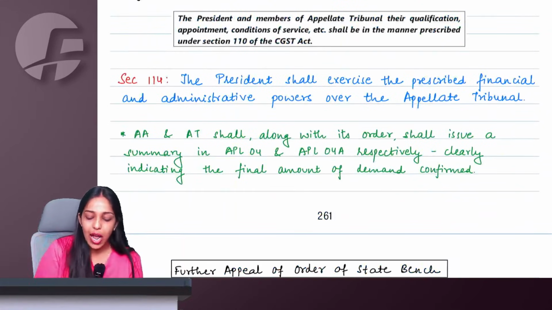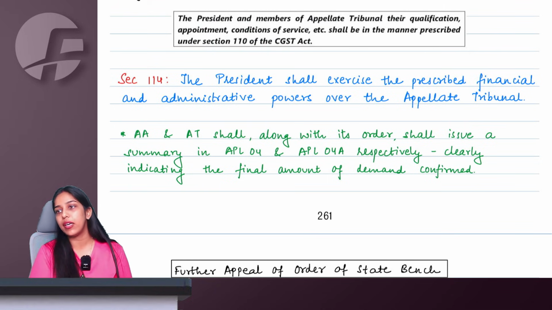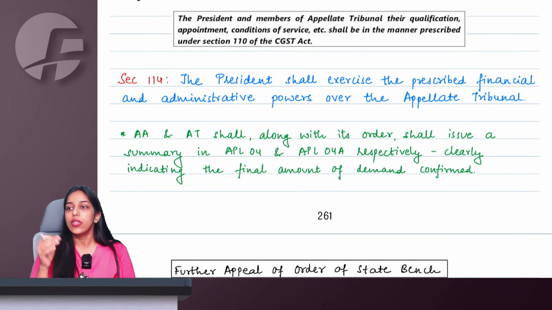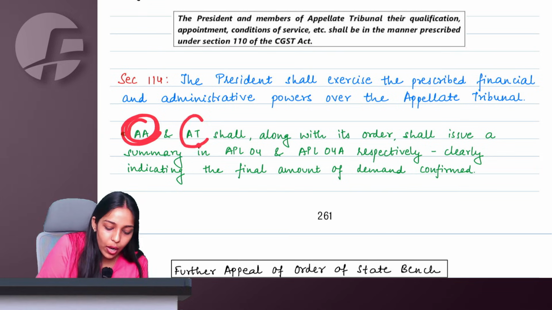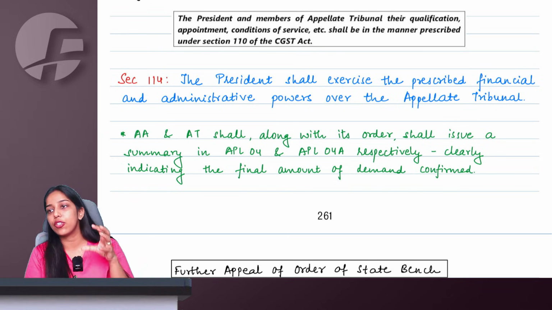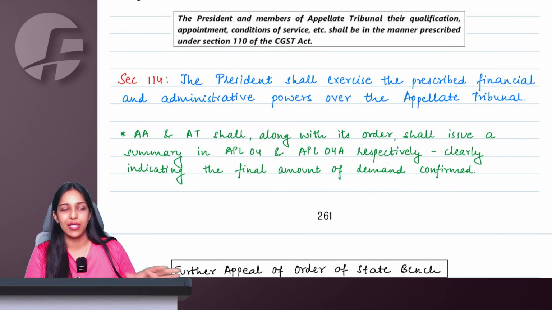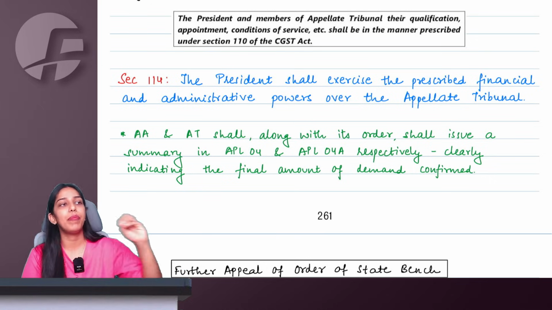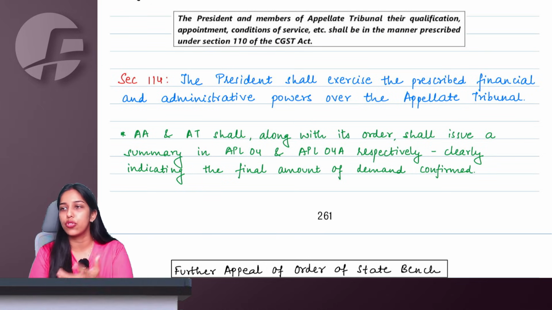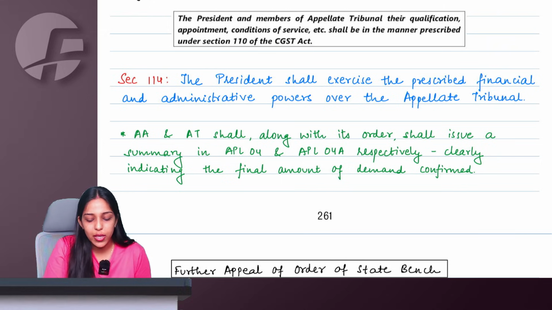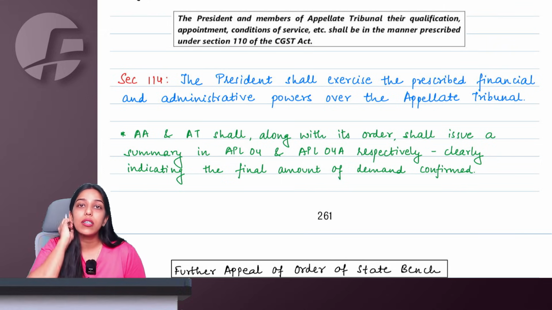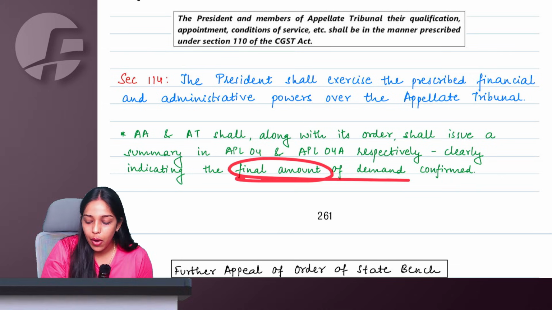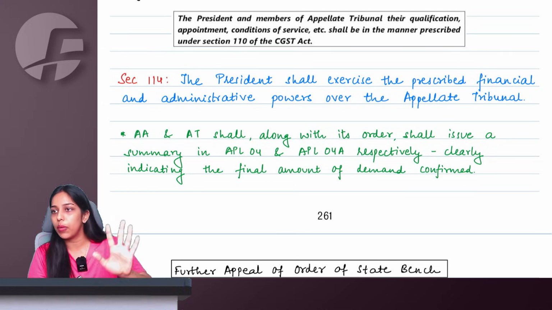Right, ma'am. And the last small addition in the appeals and revision chapter says that, whether it is the appellate authority or the appellate tribunal, whenever they issue any order after hearing the case, generally, ma'am, the order ranges in pages and pages because they note everything: this happened, based on this the decision is taken, the conclusion, this, that. It might be confusing. So they are saying whatever normal order you issue, you keep issuing. Plus, you just issue a small summary in which what we are concerned with is the final amount payable.